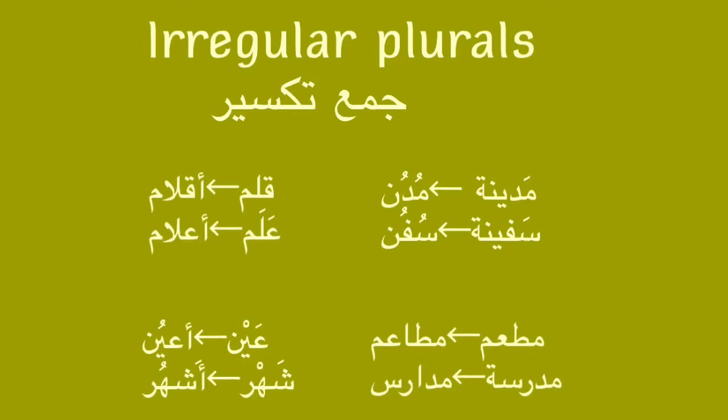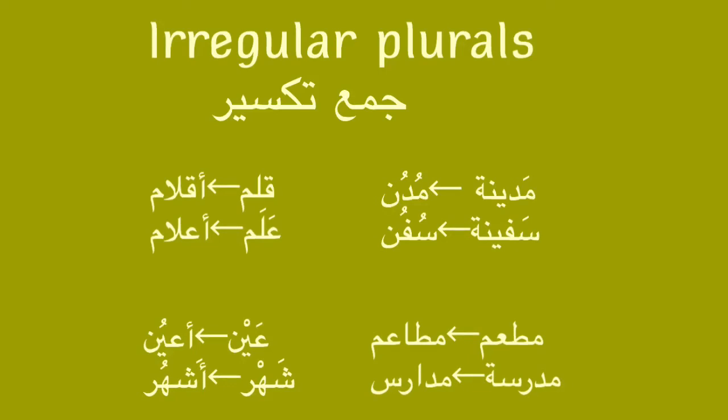And that is actually what I've done here. I grouped every two words which follow the same rule together to help you understand what it means to have a pattern in irregular plurals. So starting with the first two words, which is Medina and Safina. Medina means city. The plural of Medina is mudun.